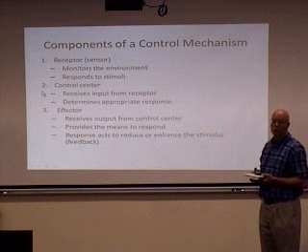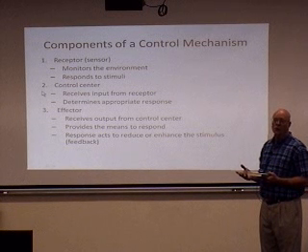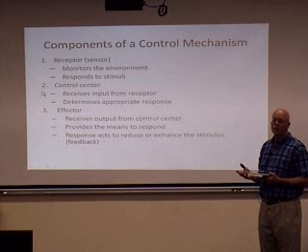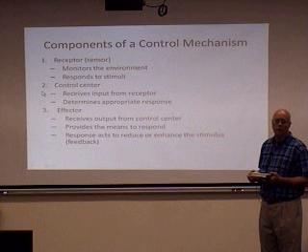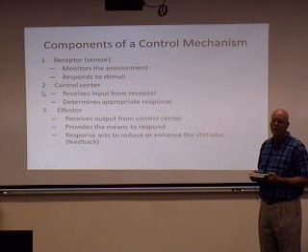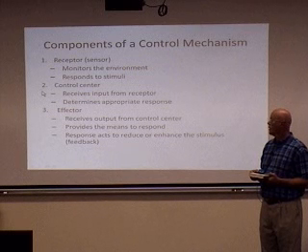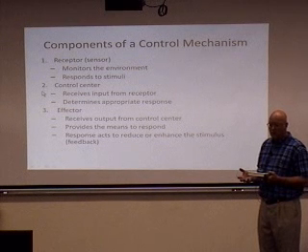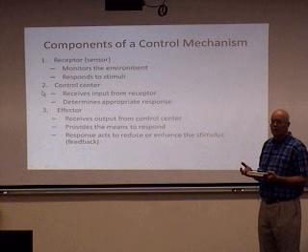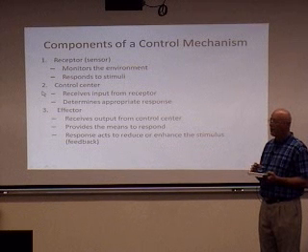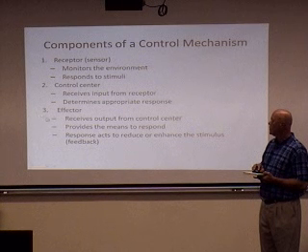The next component is the control center. And our control center is located in the brain. For most of the functions we'll be talking about, in which we have unconscious controls, such as respiratory rate, heart rate, blood pressure, body temperature, that control center resides in the hypothalamus of the brain. And the control center is going to take information in from the receptors. It's going to analyze and integrate that information, and then it's going to send information out to the effector.